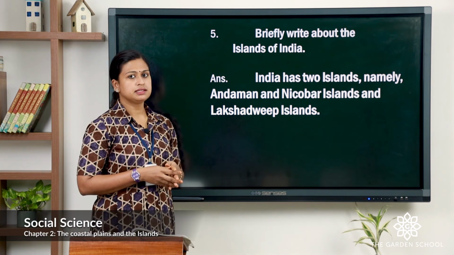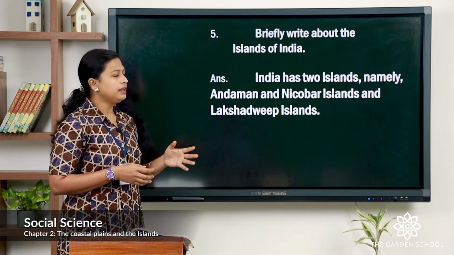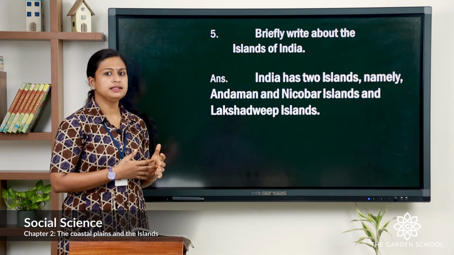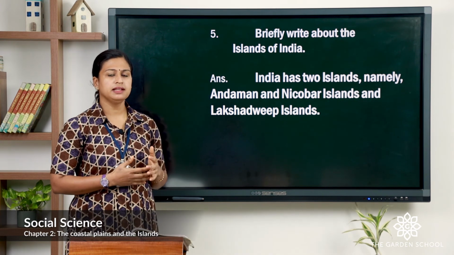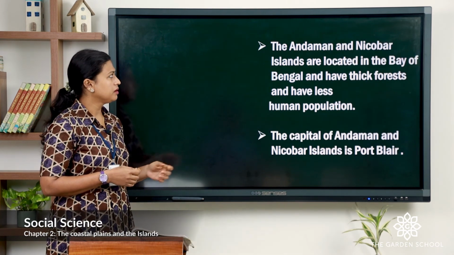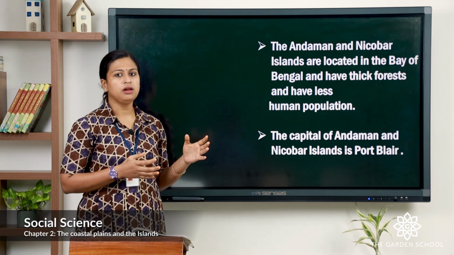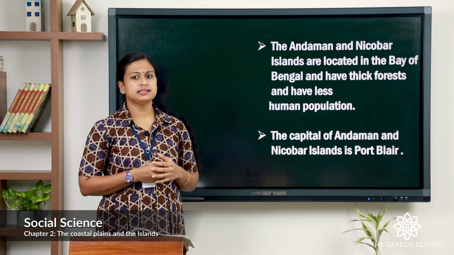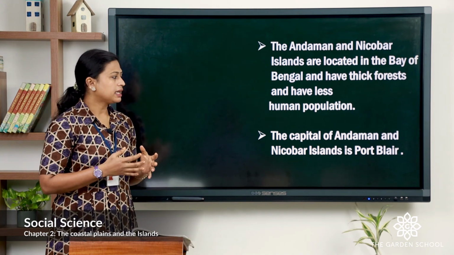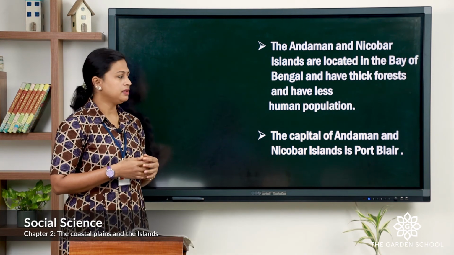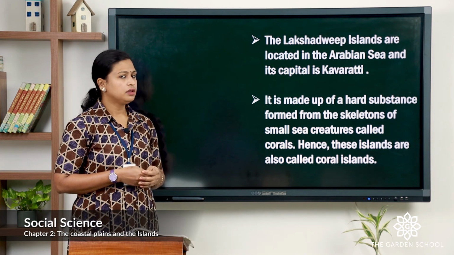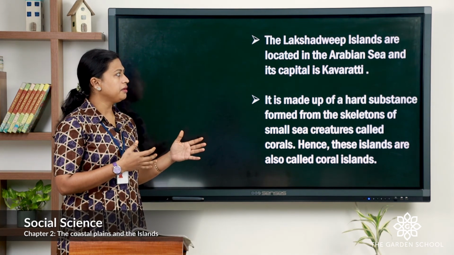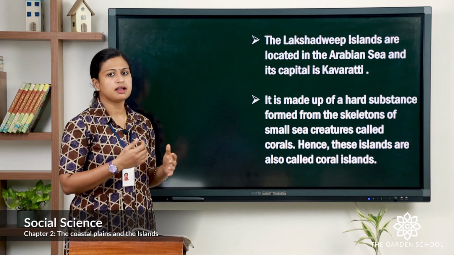The fifth question is, briefly write about the islands of India. The correct answer is, India has two islands, that is Andaman and Nicobar Islands and Lakshadweep Islands. The Andaman and Nicobar Islands are located in the Bay of Bengal. They have thick forest and less human population. The capital of Andaman and Nicobar Island is Port Blair. The next island is Lakshadweep Islands. It is located in the Arabian Sea and its capital is Kavaratti.